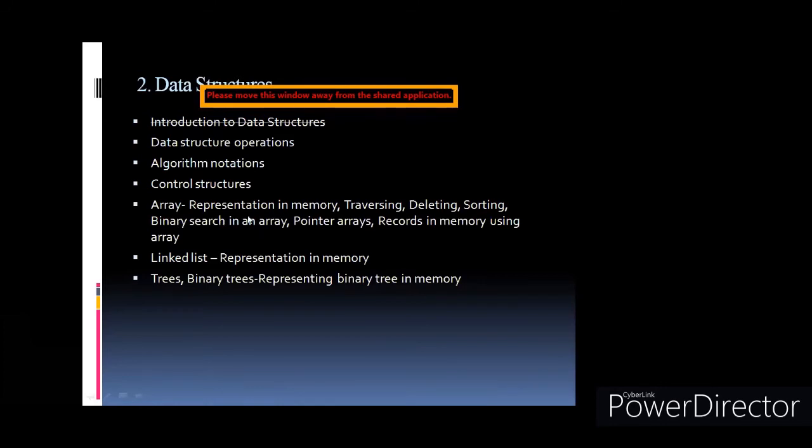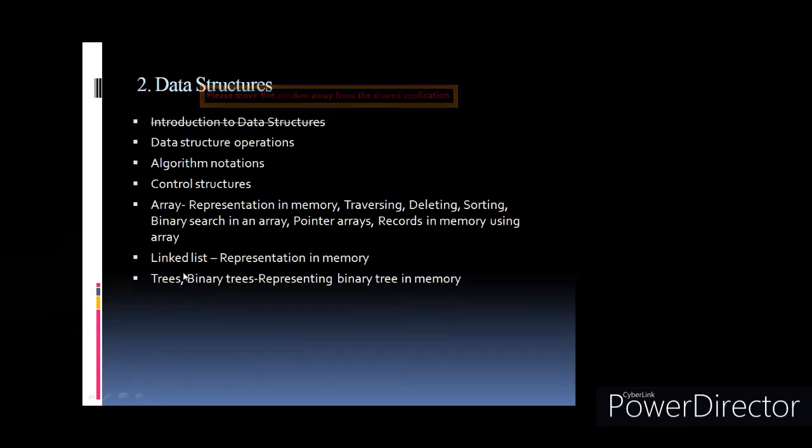Then the binary search. So that is also a very important searching technique, which you can implement for searching any particular element from the data structure, or the array data structure specifically. So what is the logic for the binary search? That is given with the help of algorithm. Then pointer arrays, how the pointer arrays are stored in the memory, how it is maintained in the operating system, and then the records in memory using array. So how the records are stored in the memory using array.